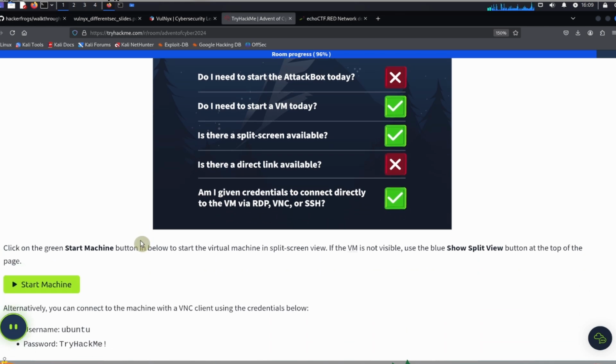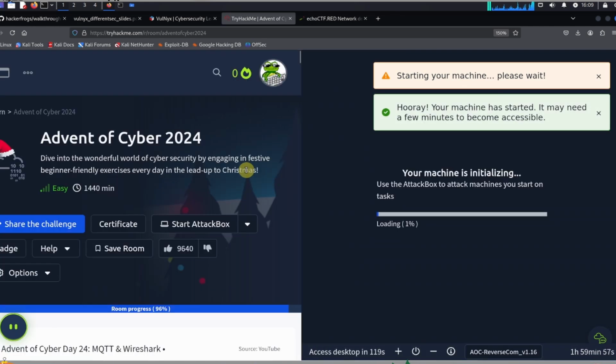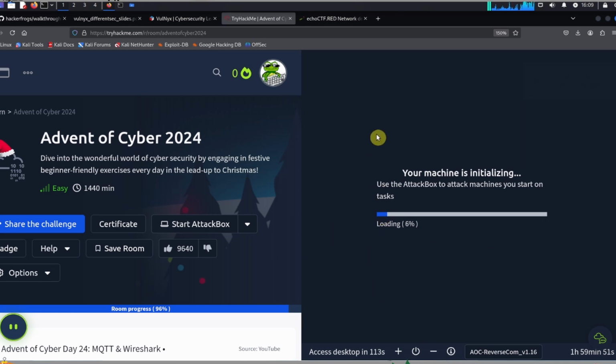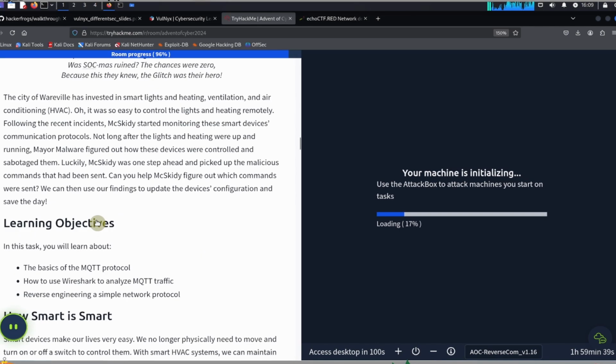Okay, so to start today's exercise, all we need to do is click on the green Start Machine button over here, and then we're going to see that the web page splits into two. And we've got our machine initializing over here. This is the machine we're going to be using to interact with the challenge today, and it's going to take a couple of minutes to load up. So while it's loading up, we're going to review a little more about what we're going to be doing in today's task.